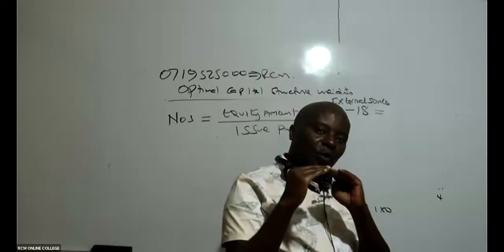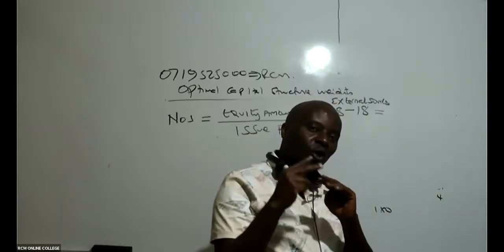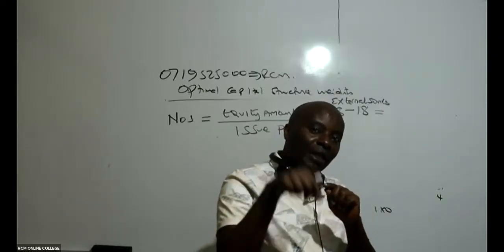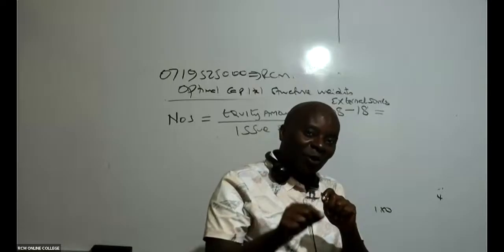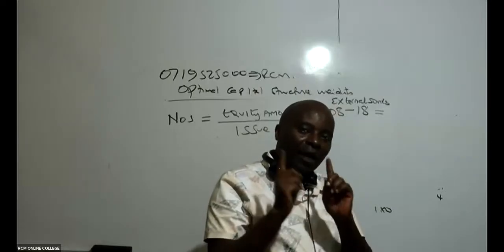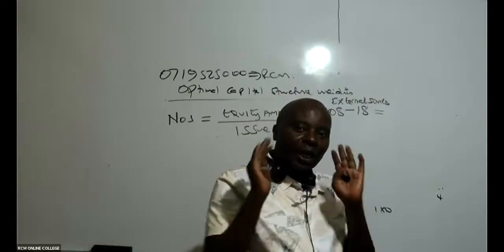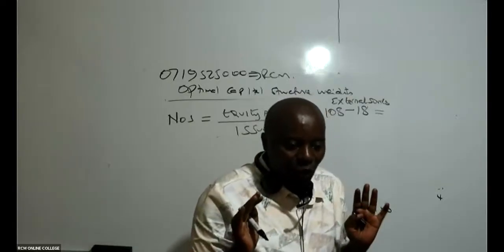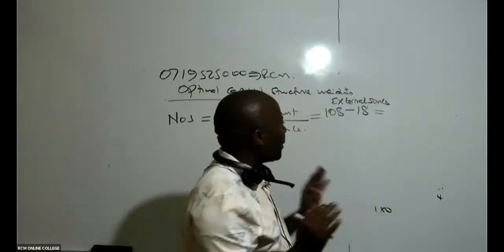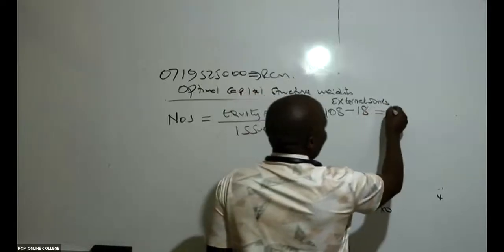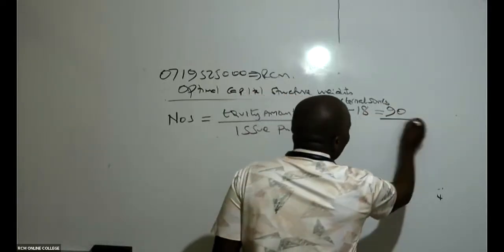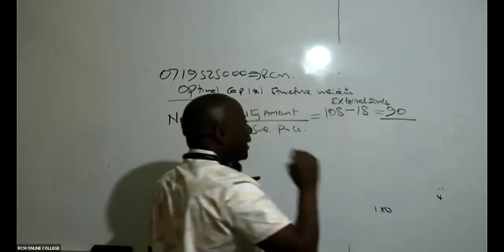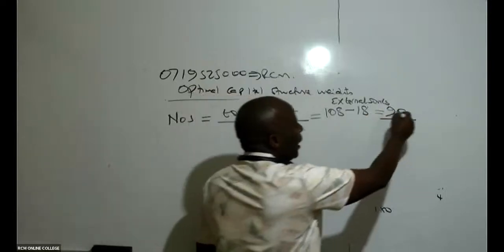Out of the equity 108, remember equity has 2 components. We have the amount which will come from internal sources, 18, and then we have what will come from outside as shares. So what is 108 minus 18? It's 90. So remember, this is 90 million.